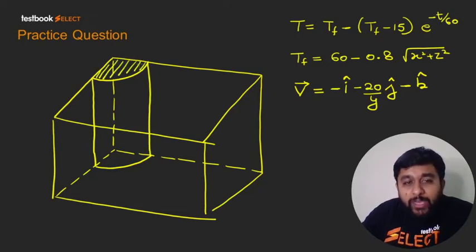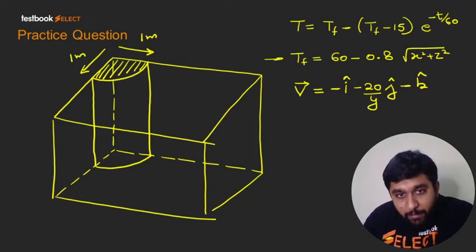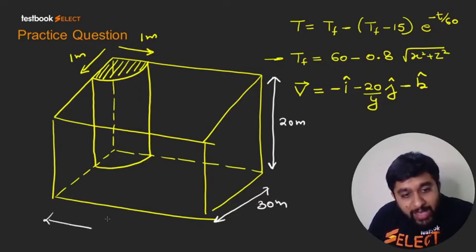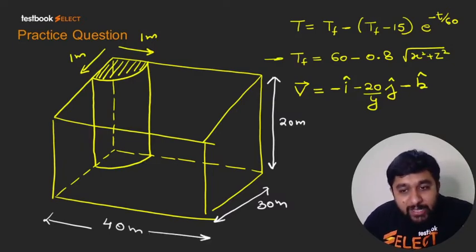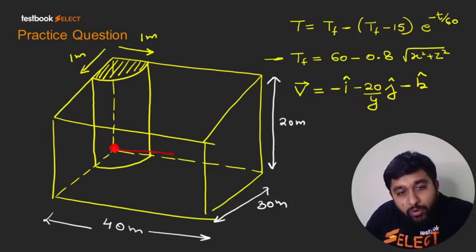So this formula that I have made is made according to 1 unit. So I took the radius of furnace as 1 meter or 1 unit, you can say 1 meter. And as far as I remember, if I remember correctly, this side I took as 20 meters. This side I took as 30 meters, and this side I took as 40 meters. And I placed a Cartesian coordinate system at this corner of the room. Okay.